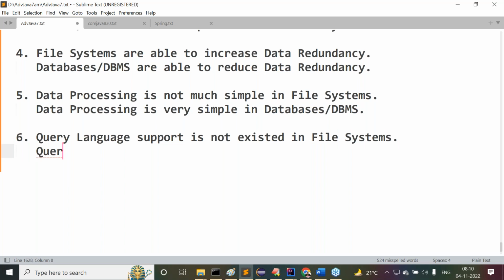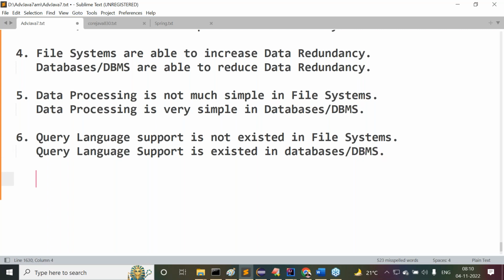But query language support is possible, is available, is existing in databases or database management systems. Guys, do all of you understand this clearly? Right, sir. Query language support does not exist in file systems, whereas query language support exists in databases or database management systems. This is one point here. Good. Guys, all of you understand this, one more point here.